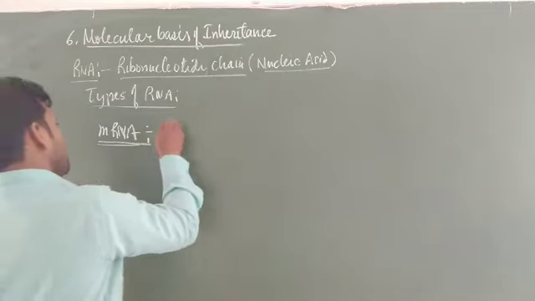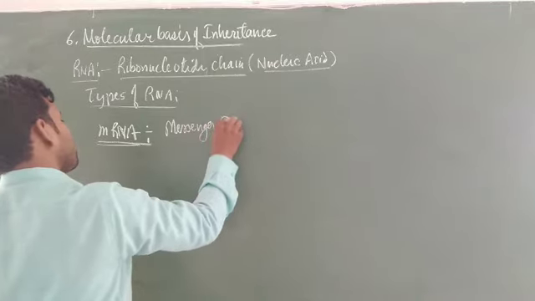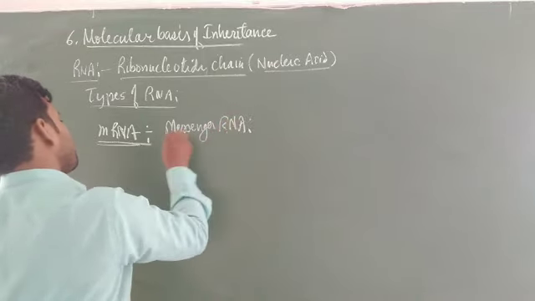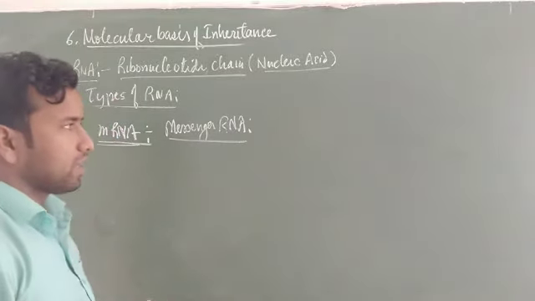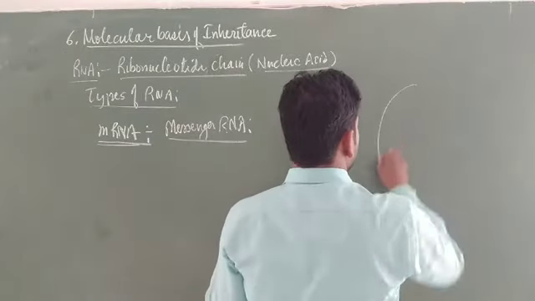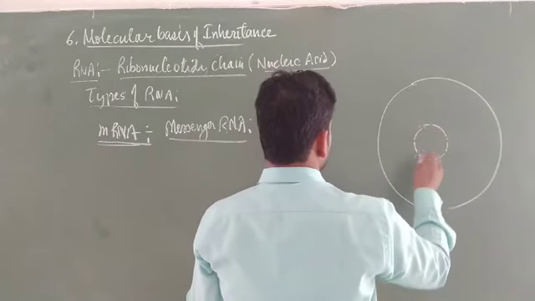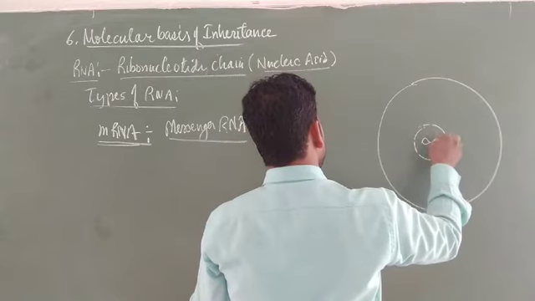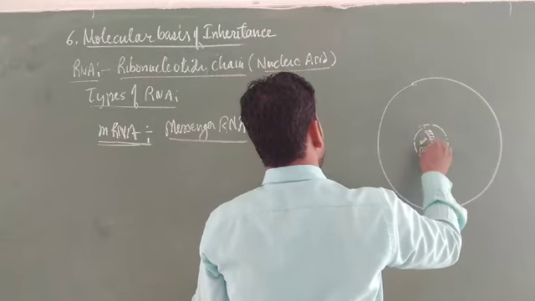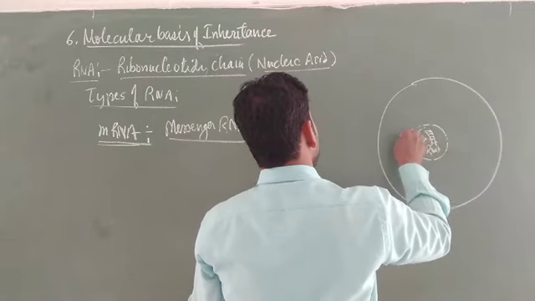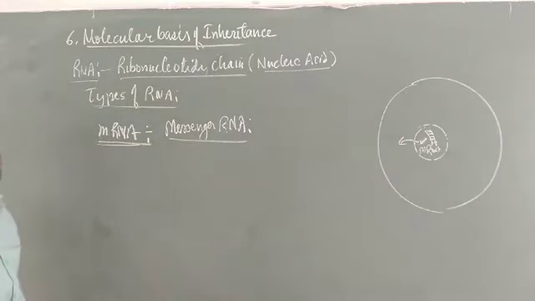Now mRNA is called messenger RNA. Why is this known as messenger RNA? Because it is synthesized inside the nucleus and comes out with the help of nuclear pores. Suppose this is a cell and this is a nucleus. The nucleus has numerous pores, as you know. Suppose this is DNA, and if DNA is going to perform work, it synthesizes mRNA, and mRNA comes outside into the cytoplasm.